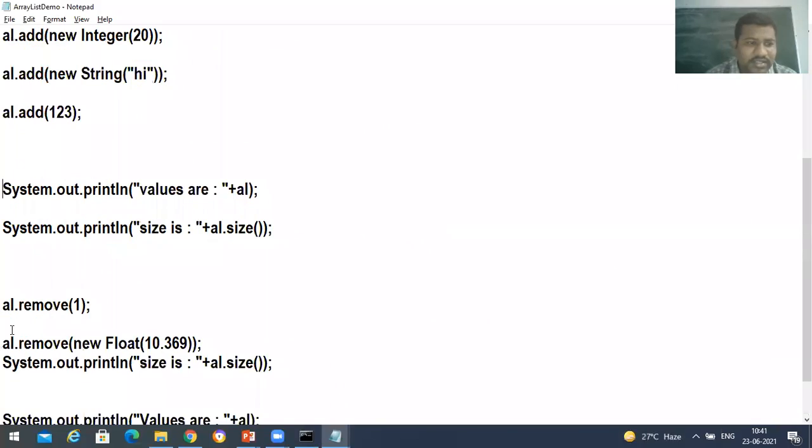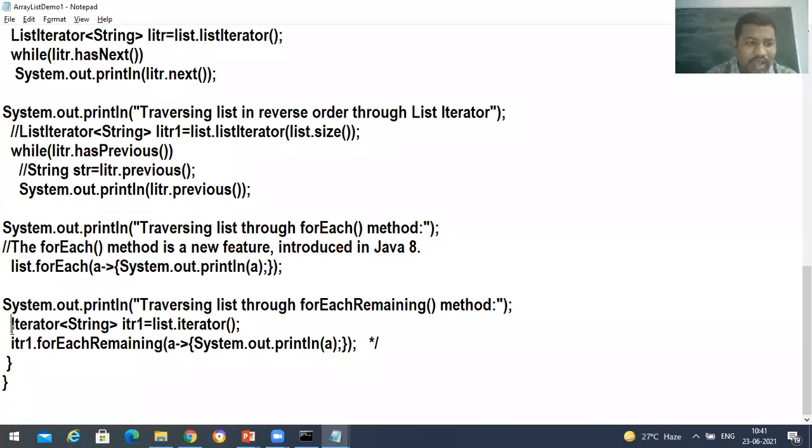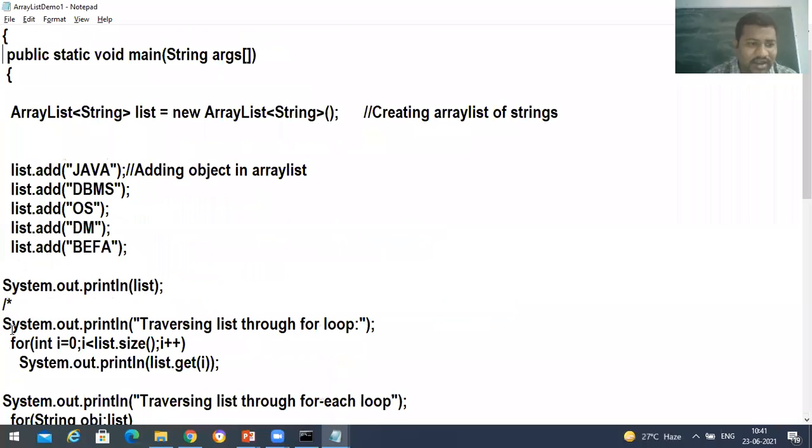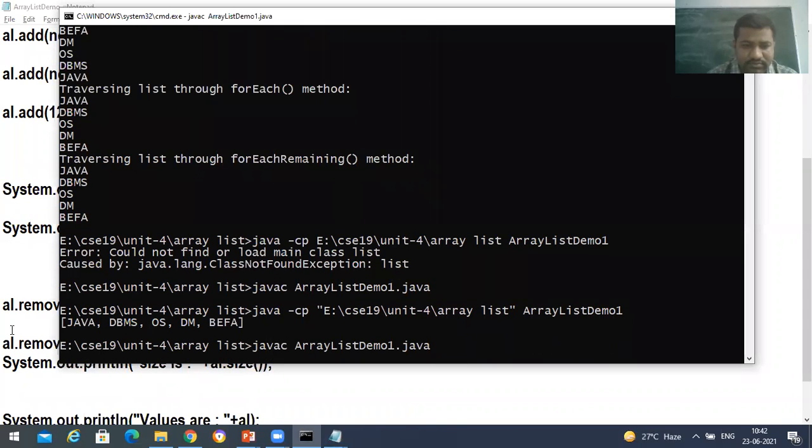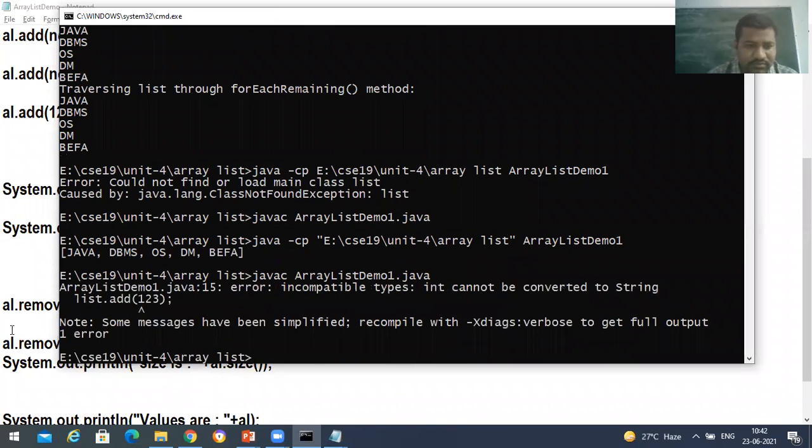Now I'm going to add some other value over here. You might be having some doubts. Suppose I'm going to add something like 123, sir. Then what happens? Let's check it. Will it convert that into a string or not? It's giving an error: incompatible types, int cannot be converted to String. It's generating an error.